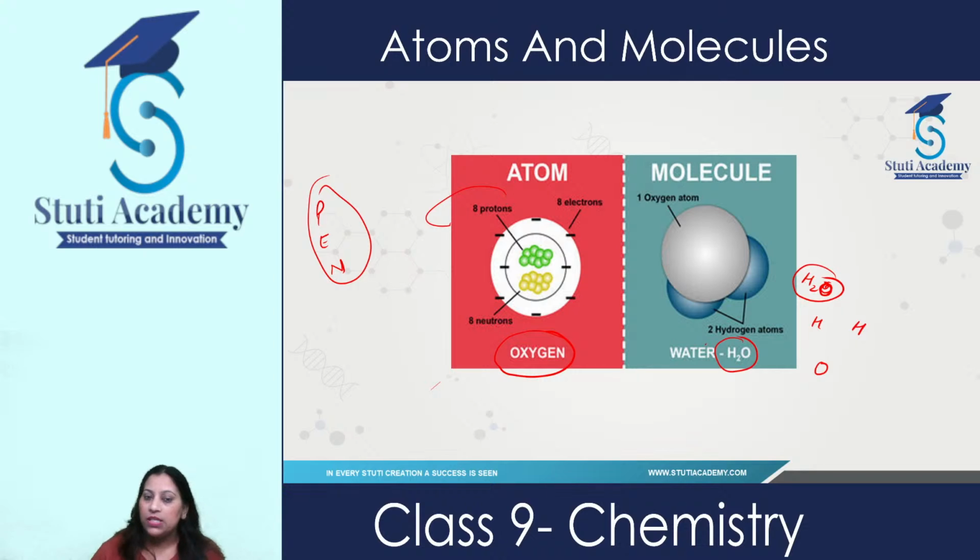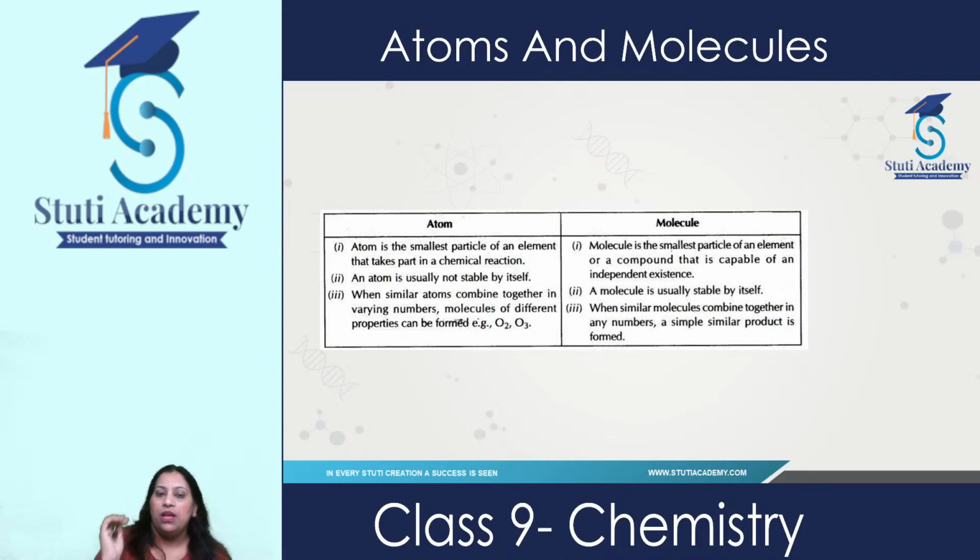But oxygen atom cannot independently exist in nature. It can react with another oxygen atom to make it more stable. Except inert gases, other elements react with some other one to make them stable in nature. An atom is usually not stable by itself.